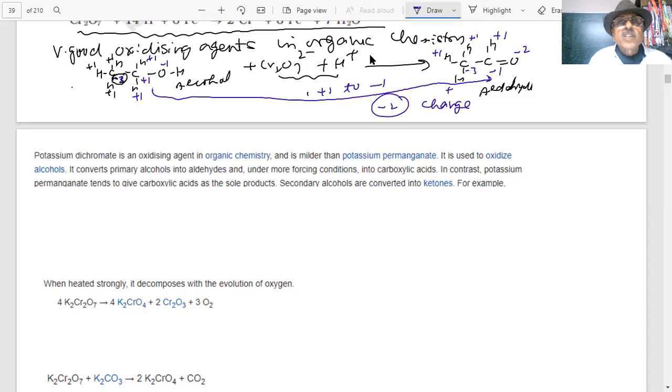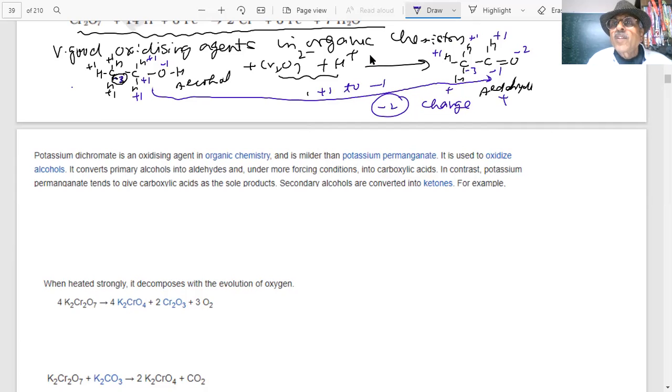So oxidation and reduction. You can see what is happening to chromium. What happens to chromium? This aldehyde carbon is going from +1 to -2, and this is total -3, -3. So students, there is a change.